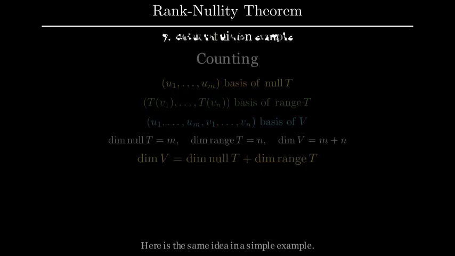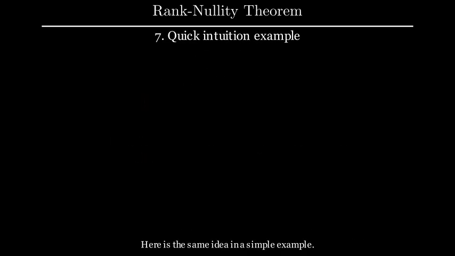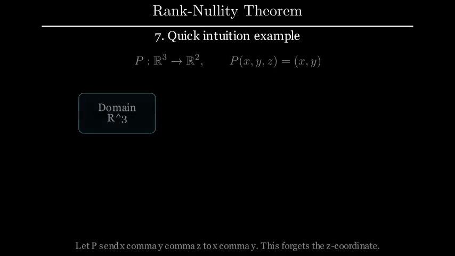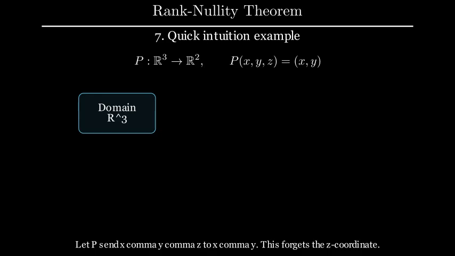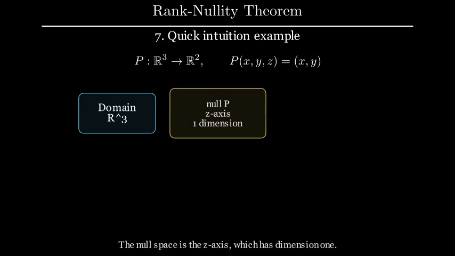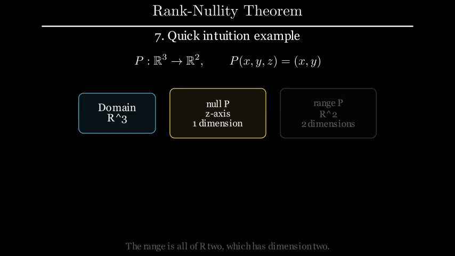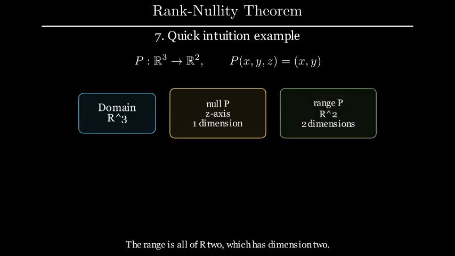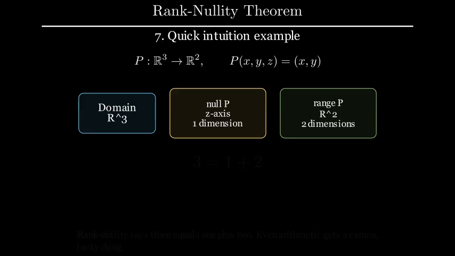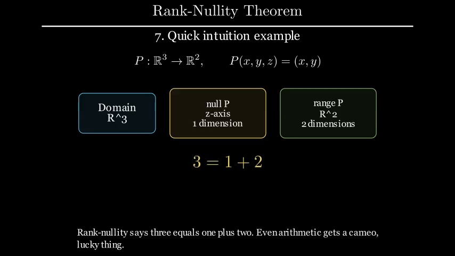Here is the same idea in a simple example. Let P send x, y, z to x, y. This forgets the z coordinate. The null space is the z-axis, which has dimension 1. The range is all of R2, which has dimension 2. Rank-nullity says 3 equals 1 plus 2. Even arithmetic gets a cameo, lucky thing.